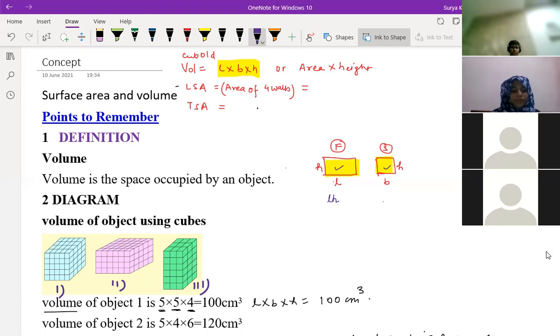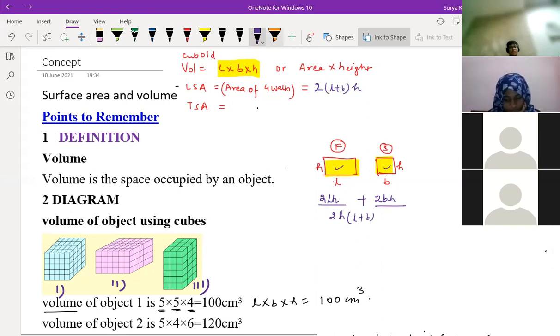B into H. And the same wall is repeating 2 times, front as well as back. Correct? So 2 times LH plus 2 times BH. Here, if you see, what is common in these two is 2H and the bracket L plus B. So 2 into L plus B into H you can write.